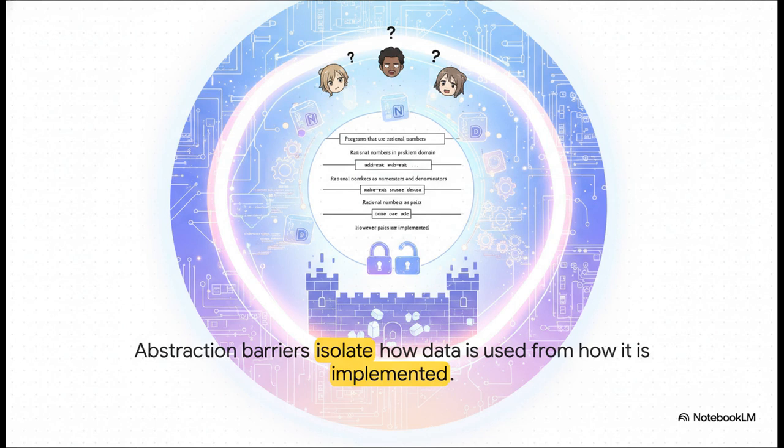At the very top, our program is just adding two rational numbers. It has no idea how they're actually represented. The middle layer knows there's a numerator and denominator, but it doesn't know how they're stored. Only the bottom layer knows the concrete details. Each layer is like a firewall, which means we could completely change that bottom layer, and as long as the interface doesn't change, the top layer is completely oblivious. That is the secret to maintainable software.